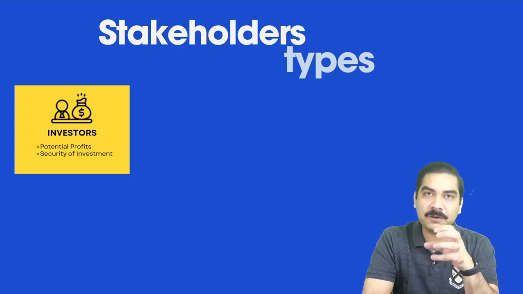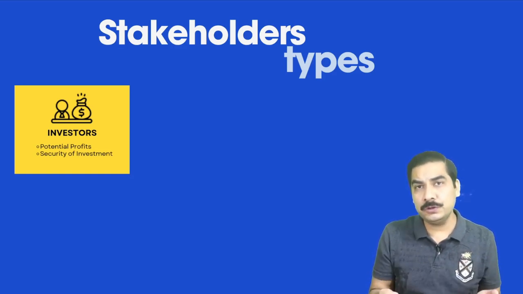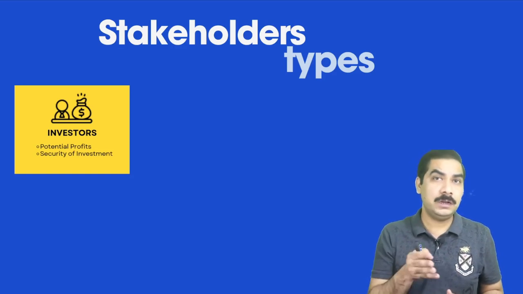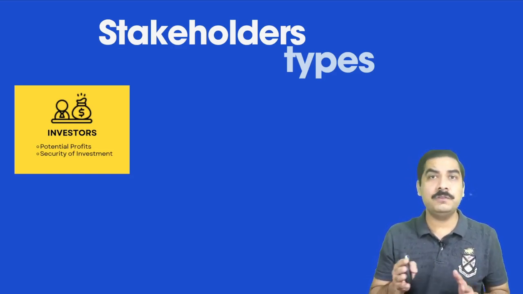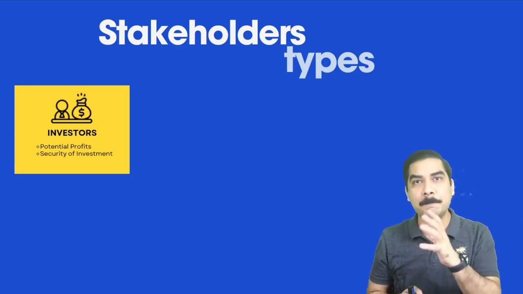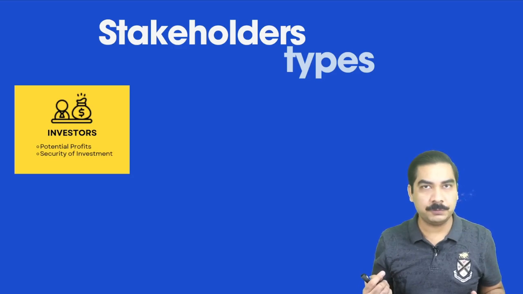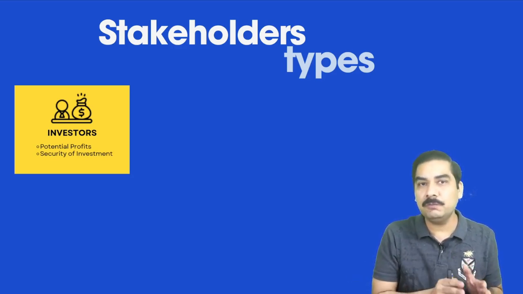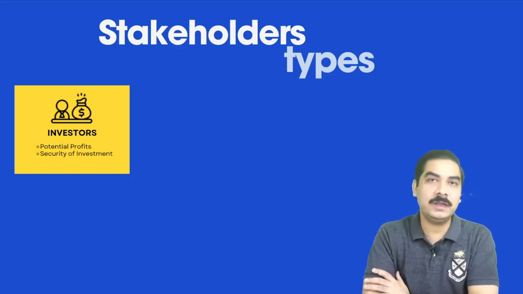Maybe the investor has invested some amount in your company, and if he knows that after 1 year you are going to close, you are going towards bankruptcy, they will not be confident in investing in your company. So they want to know about the security of their investment. Will you be able to pay them back after a certain period, when they want to withdraw the investment? That is why the investor will be interested in the financial statement, and the investor is an external stakeholder.